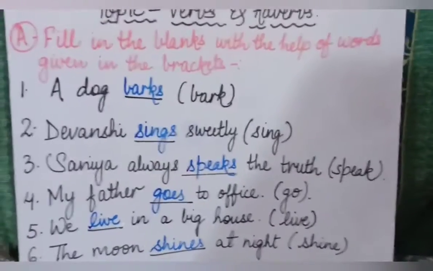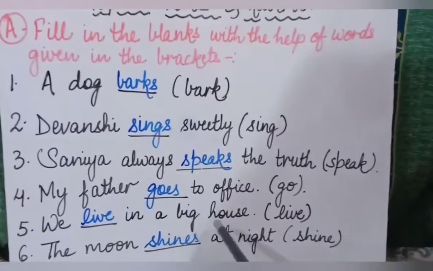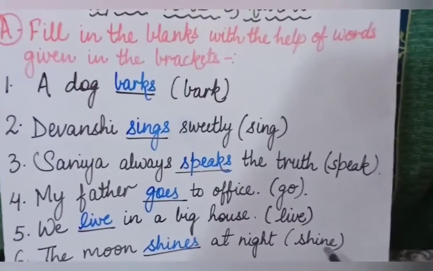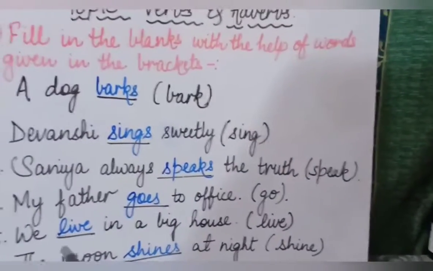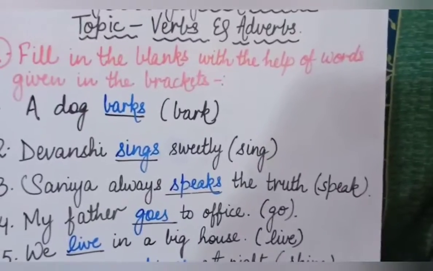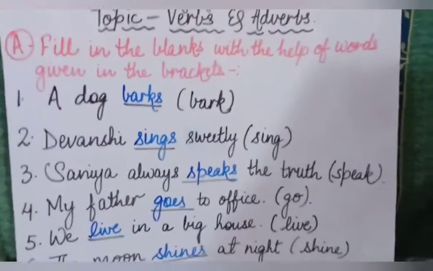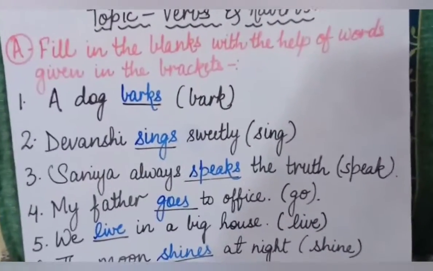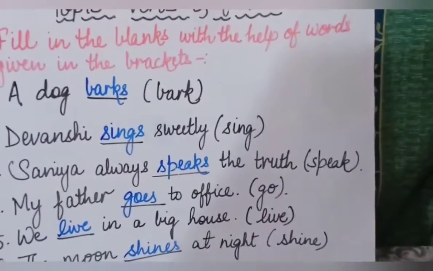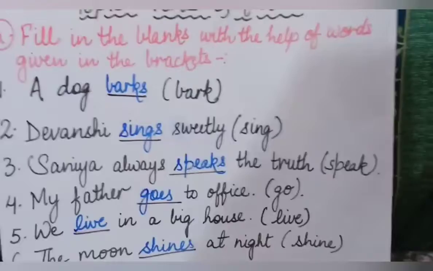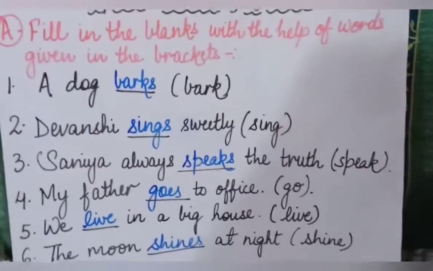Clear? Now coming to the last sentence, that is the sixth part. The moon dash at night, and the word is shine. So the moon shines at night, because here we are talking about a singular thing. When we talk about a singular thing or person, then s will be added to the verb. And when we are talking about plural form, then we will write the verb in its base form. Is that clear? So I hope this exercise is clear to you all.